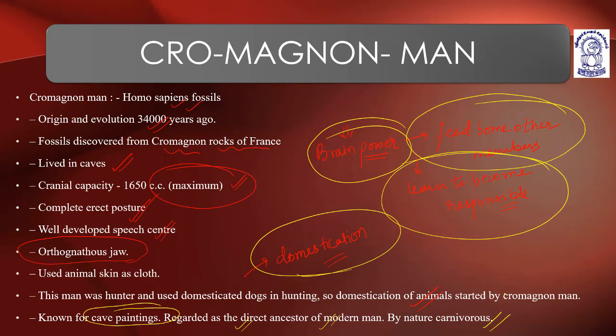Understood? So Cro-Magnon men, also known as Homo sapiens fossilis, origin and evolution 34,000 years ago. Fossils discovered from Cro-Magnon rocks of France, lived in caves. Cranial capacity 1650 cubic centimeters maximum, complete erect posture, well developed speech center. They have orthognathic jaw.